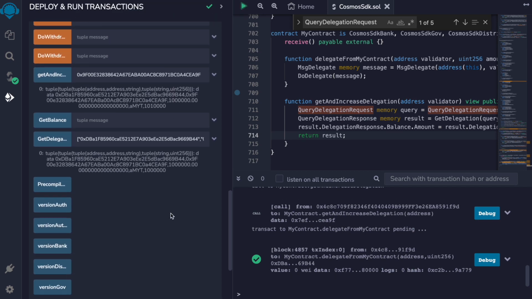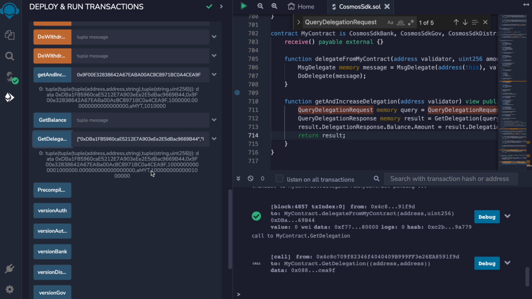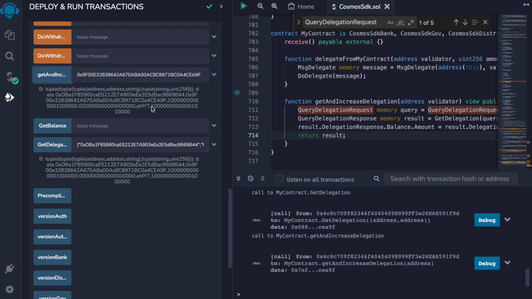Transaction was done. Let's see our actual delegation, and we see the amount has increased. Now let's see the fake delegation. So we see this one has 10,000 added to our real number.